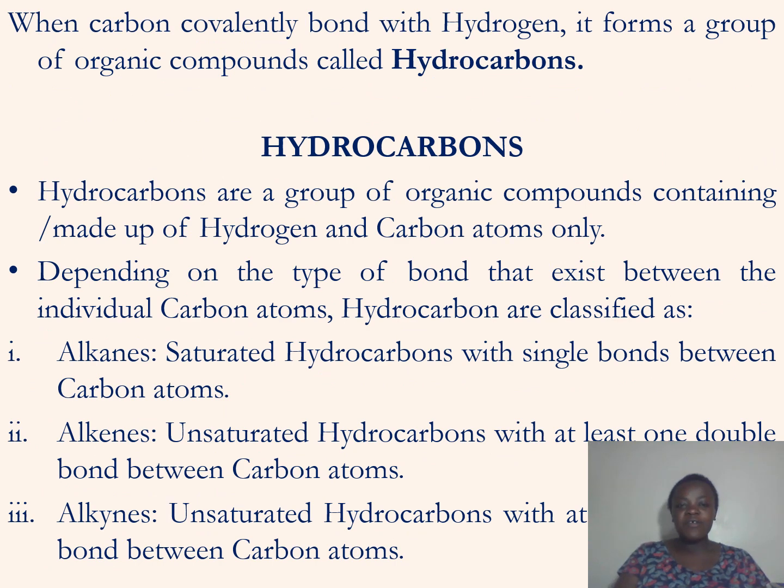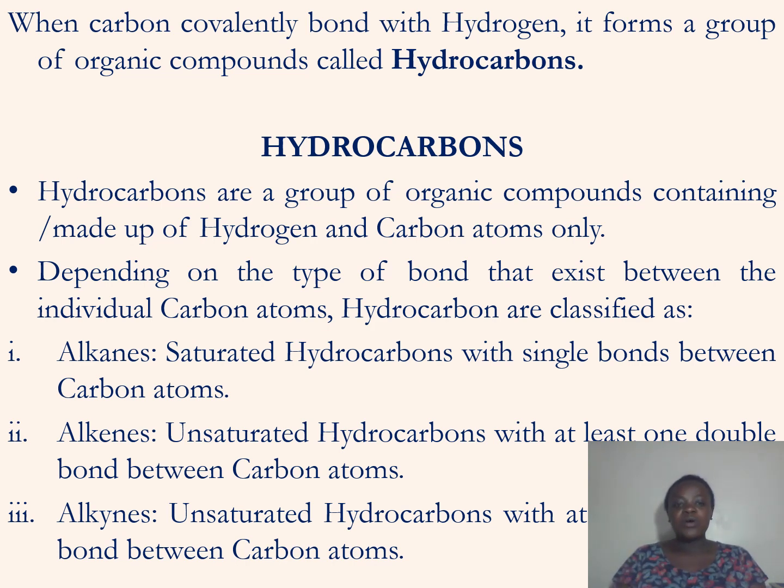When carbon covalently bonds with hydrogen, it forms a group of organic compounds called hydrocarbons. So let us look at what hydrocarbons are.